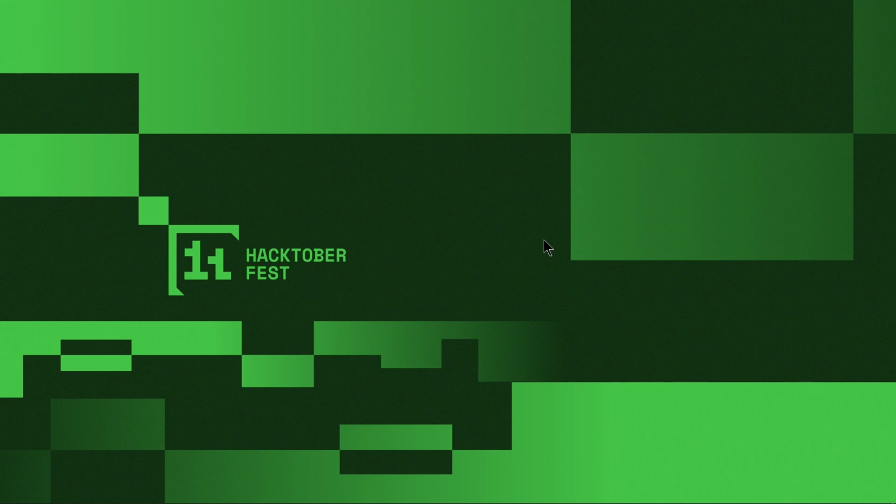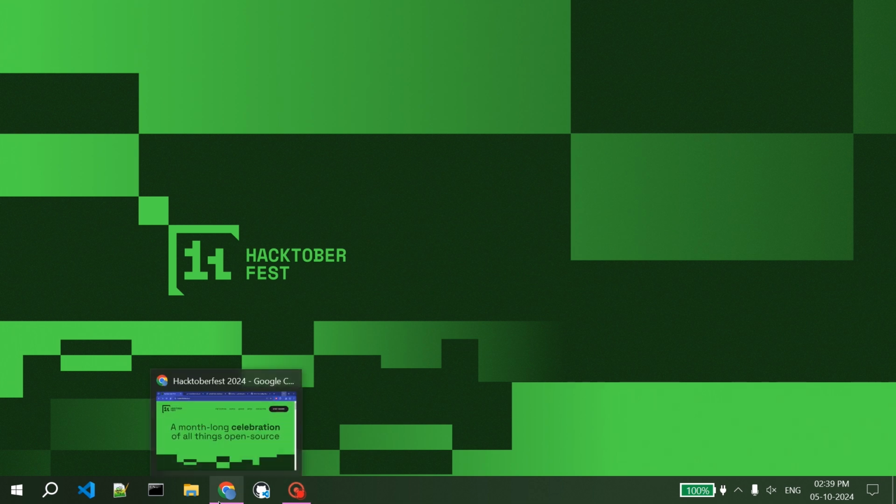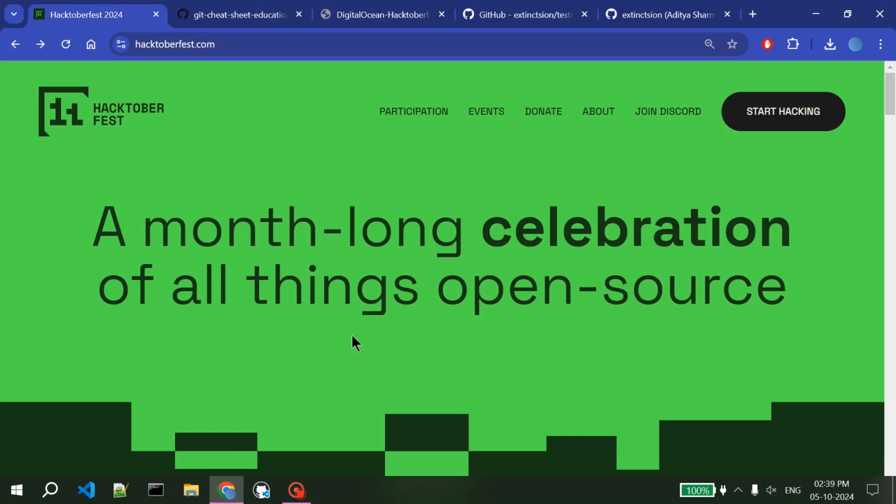Hacktoberfest is an open source contribution event that is generally hosted by GitHub and other open source projects, to keep the open source community learning about the new features coming in the community and expanding the network. So before starting, we have to talk about certain rules while participating in the event.